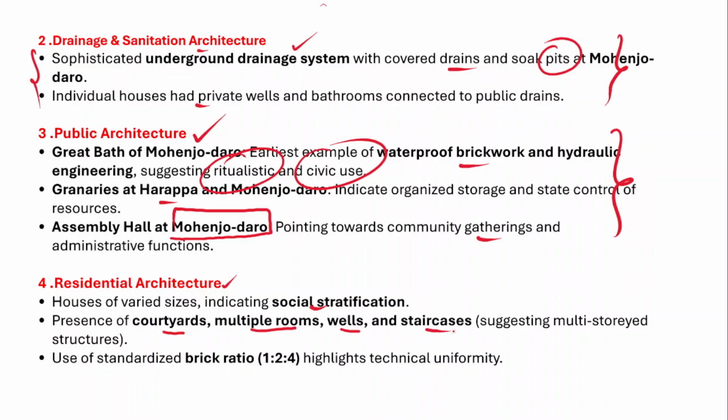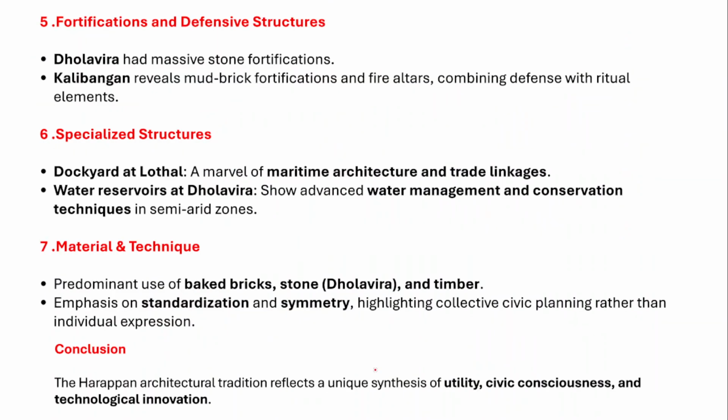So therefore it suggests multi-storey structures and the use of a standardized brick ratio of 1:2:4, and this also highlights the technical uniformity. Right, so all these features are essential and important features of the architecture of the Harappan civilization.